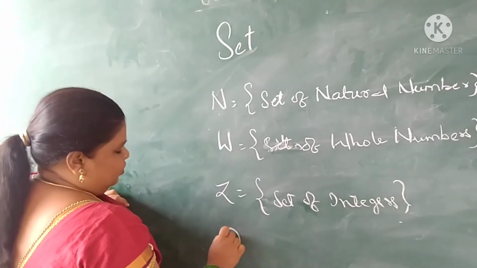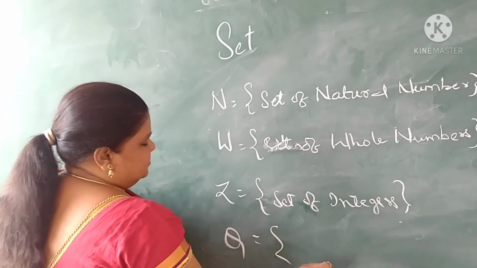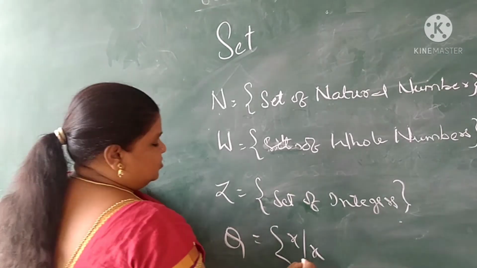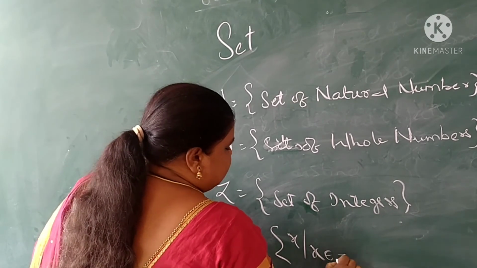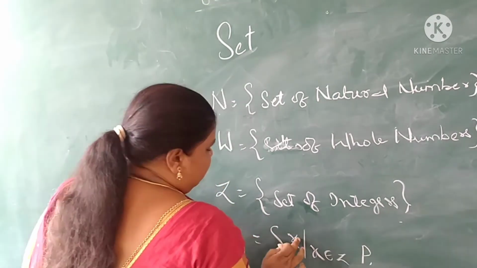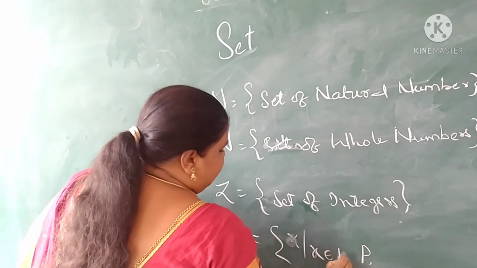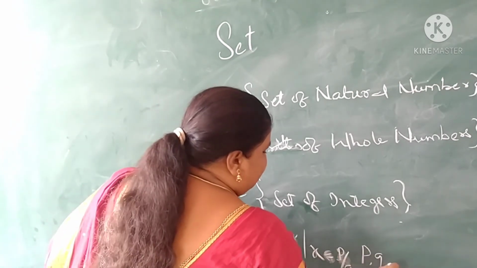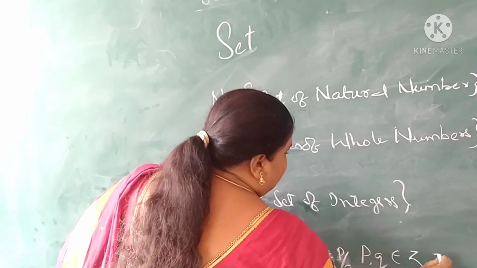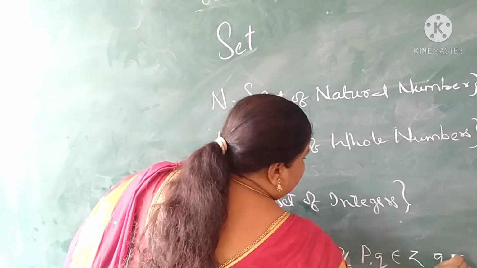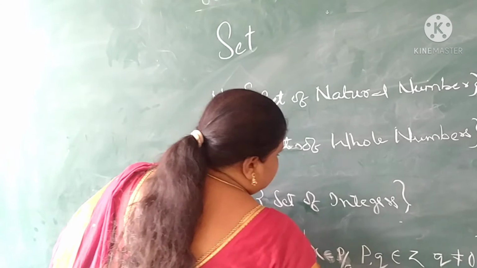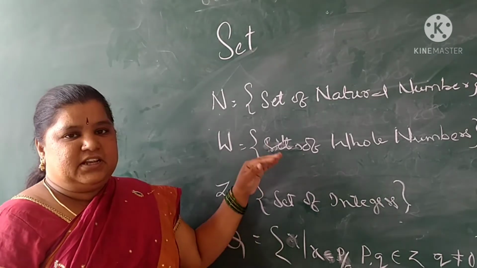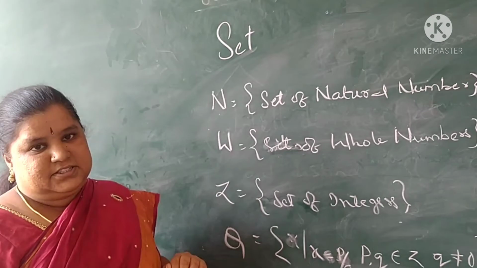In this way, the set of rational numbers is the set of x such that x = p/q, where p and q belong to Z and q should not be equal to 0. This is the condition. These are some sets of numbers in our mathematics.